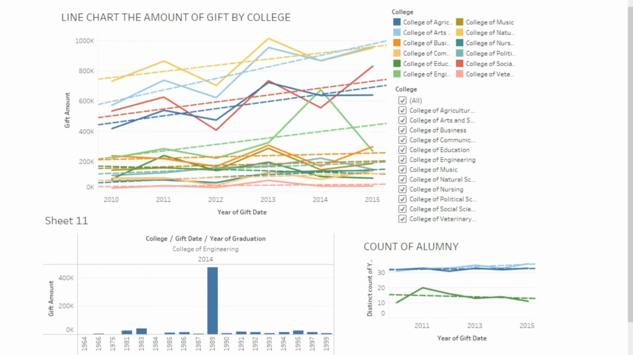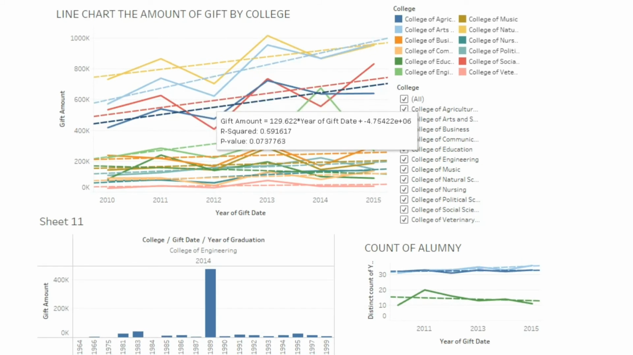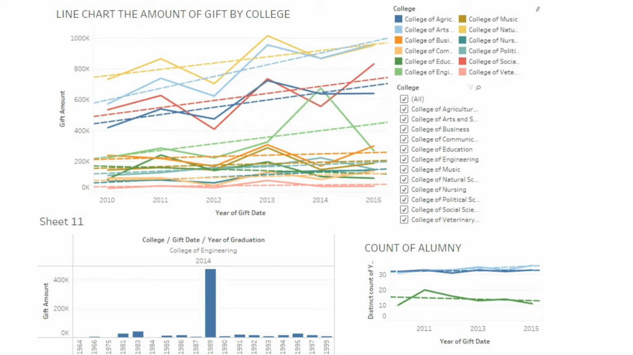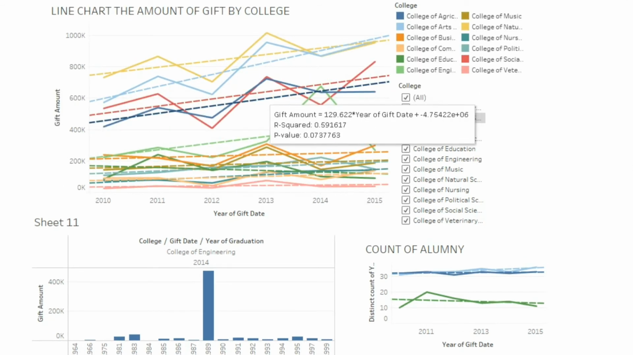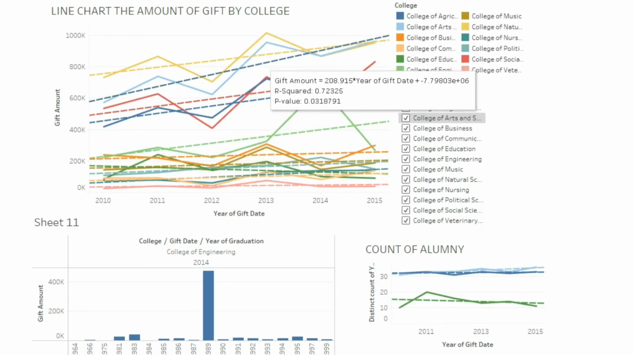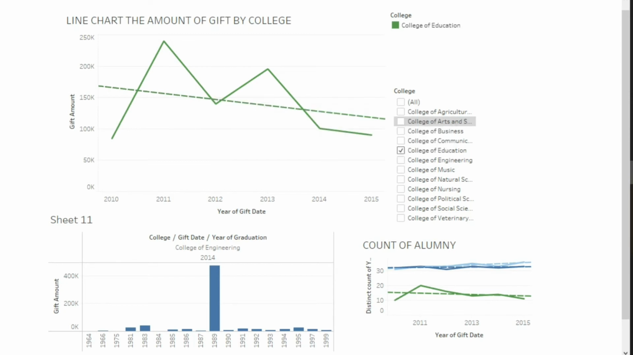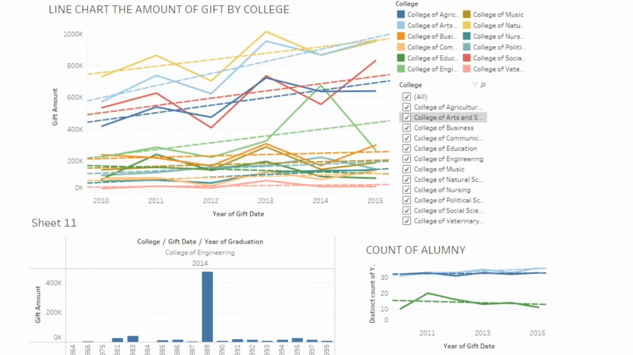Next is, what is the trend of donation given by each college per year? As we can see, the trend is almost all good and increasing. And what college has the best trend? The answer is College of Art because it has a greater slope and greater R square than others. Is there any college that has downward trends? The answer is yes, which is the College of Education. Why? Because every year the number of alumni from the College of Education who donate is decreasing.